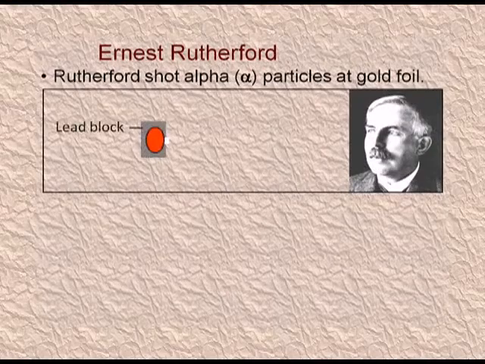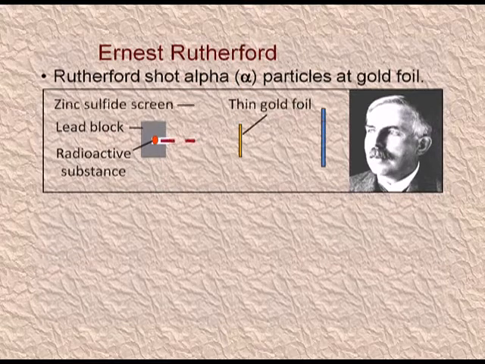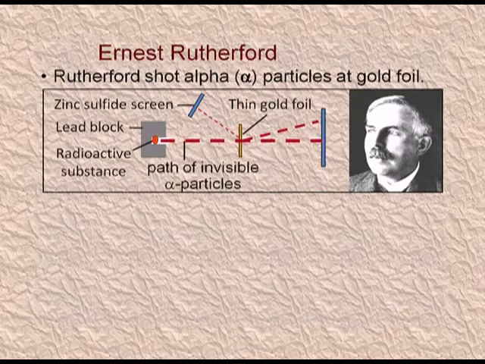But now I am telling you the experiment of Rutherford which led to all these conclusions. Let's see. Rutherford performed the alpha particle scattering experiment. He bombarded alpha particles on a thin gold foil and observed the pattern on the zinc sulfide plate. You can see a radioactive substance in a lead block. Yellow, it is a thin gold foil. You can see the alpha particles coming out of the radioactive substance.